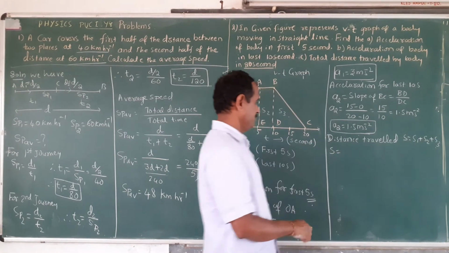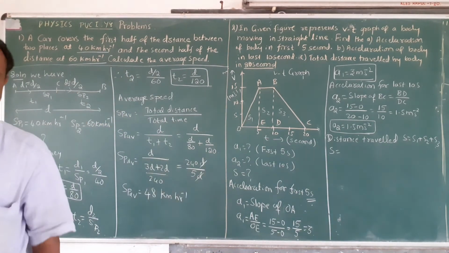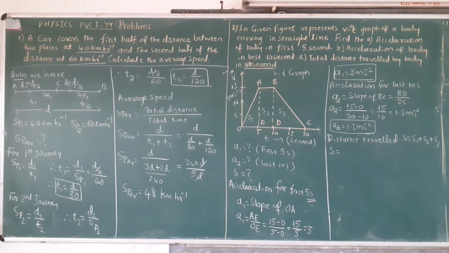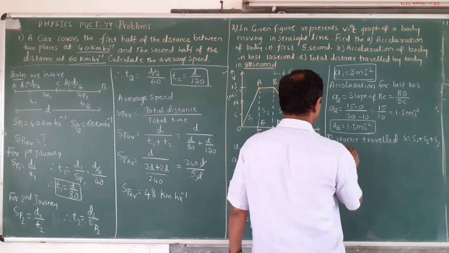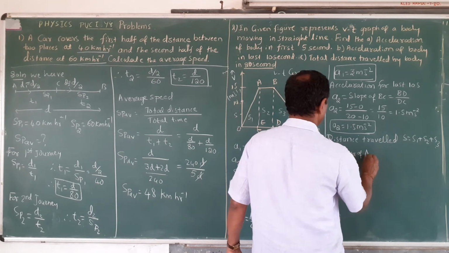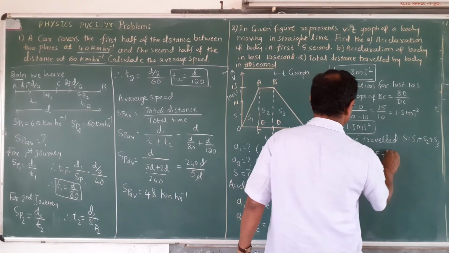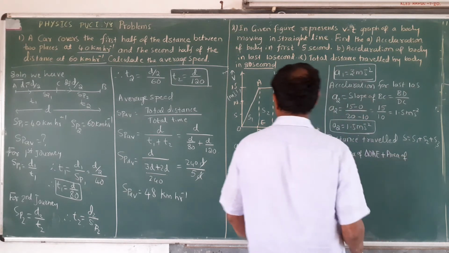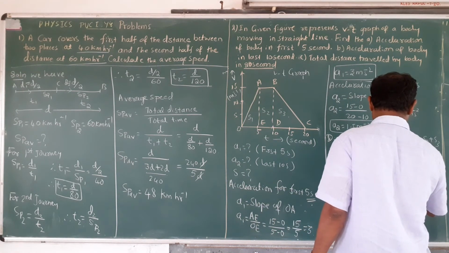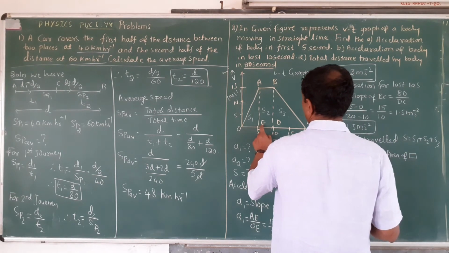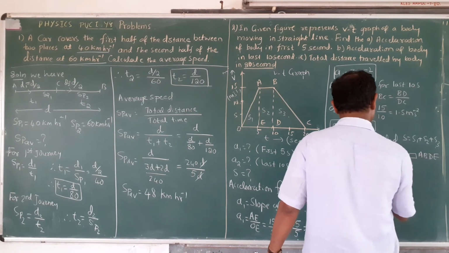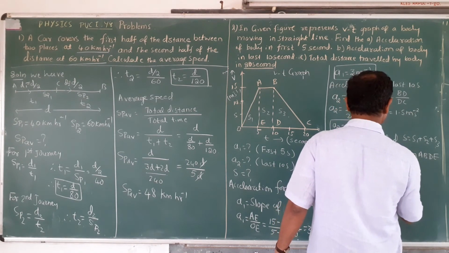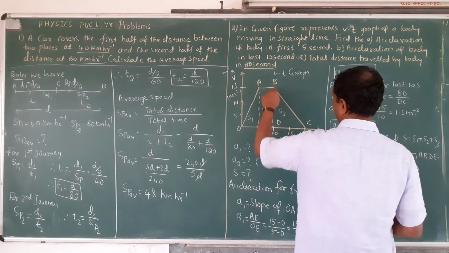To find S, we need S1, so we take the area of the triangle OAE. Plus the area of the rectangle ABDE, plus the area of the triangle BDC.